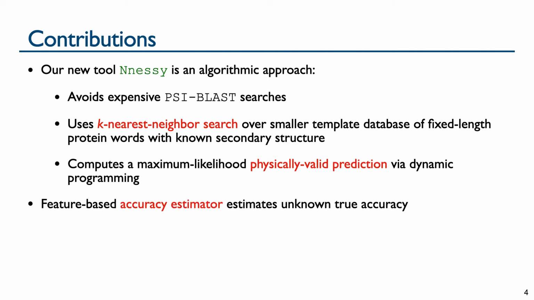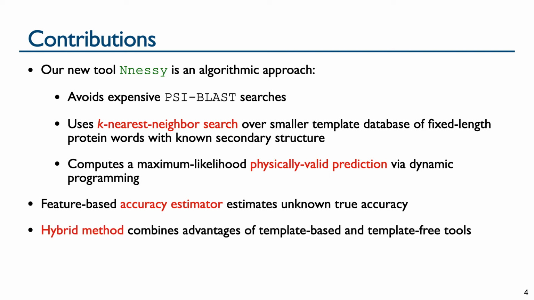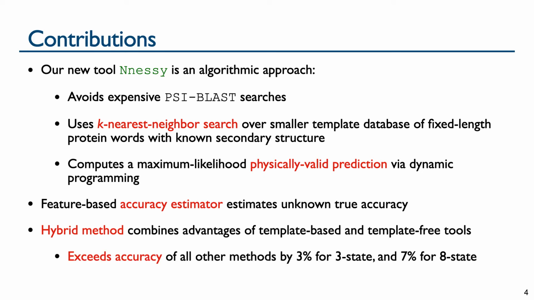Instead of outputting confidences, nnessy uses a feature-based accuracy estimator that takes a feature of the prediction process and estimates the unknown true accuracy of its prediction. We combine our template-based tool, nnessy, with a template-free tool to yield a hybrid method that gains the advantages of both tools. This hybrid method exceeds the state-of-the-art accuracy by more than 3% for the 3-state model of prediction and more than 7% for 8-state prediction.